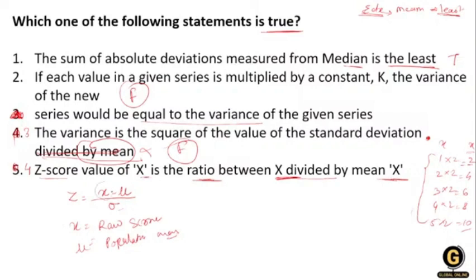It is the raw score minus the population mean, divided by the standard deviation. So this is also false.